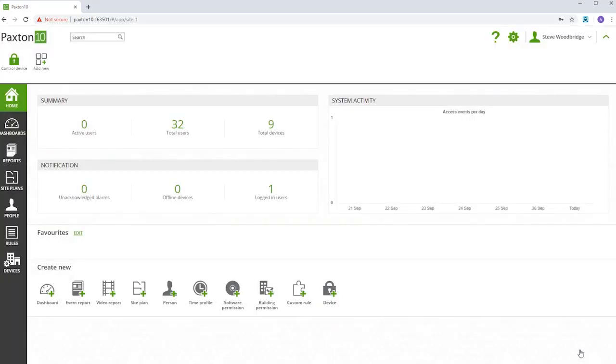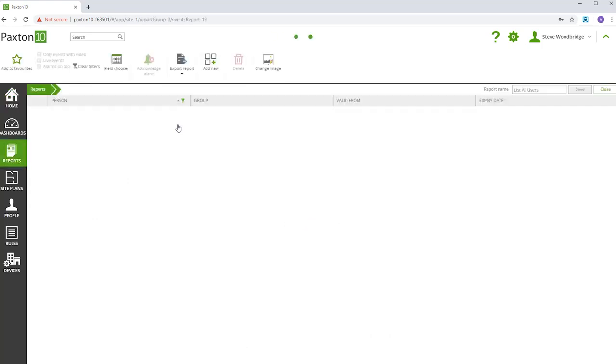This is the home screen. Here, you can see the system information. Many of these link through to reports showing additional detail.